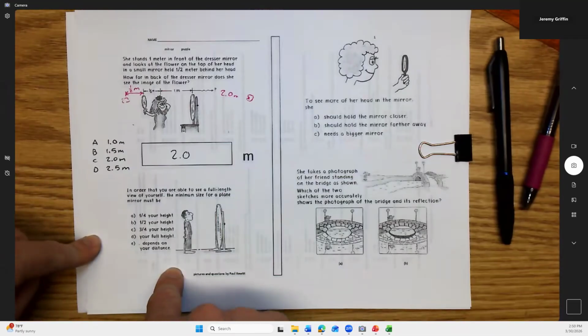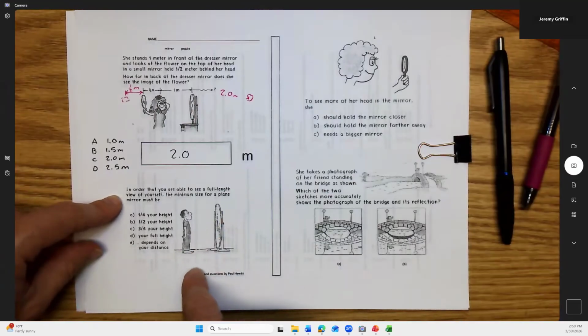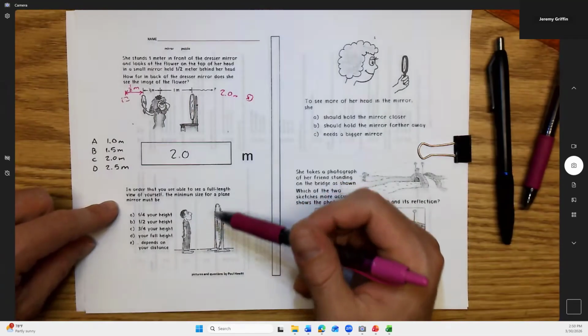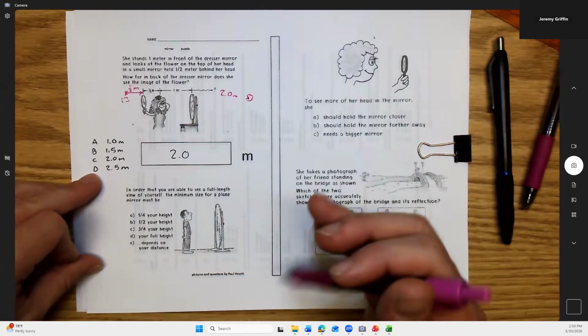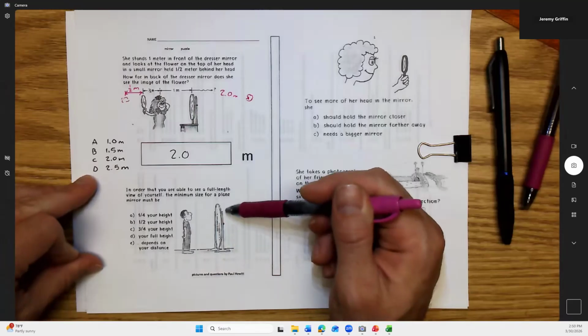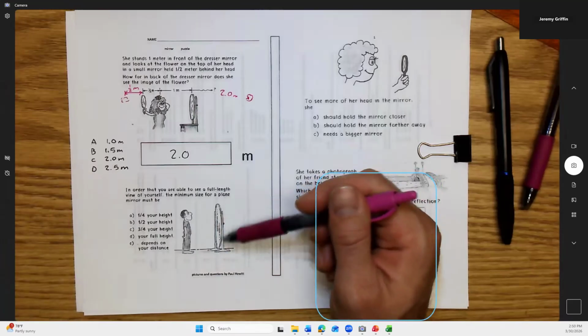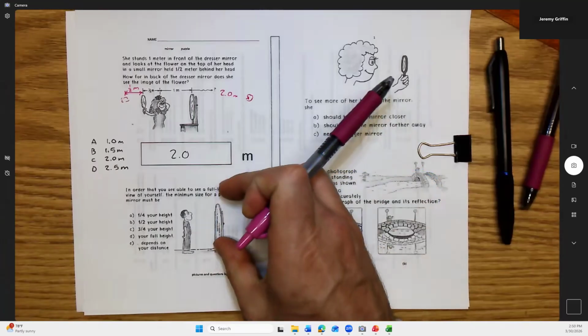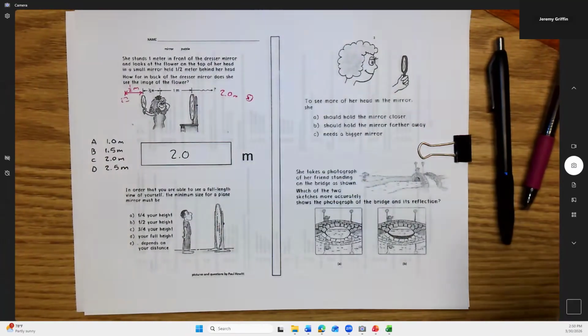All right, this next one's a little trickier. In order to see a full length view of yourself, what's the minimum size of a plane mirror? Let's say this guy is 6 feet tall. If he stands in front of a dresser mirror that's also 6 feet tall, is he going to be able to see his entire reflection? Yeah, he should. Unless you shift the mirror way up or way down, but if it's centered on him, then he should be able to see his whole reflection.